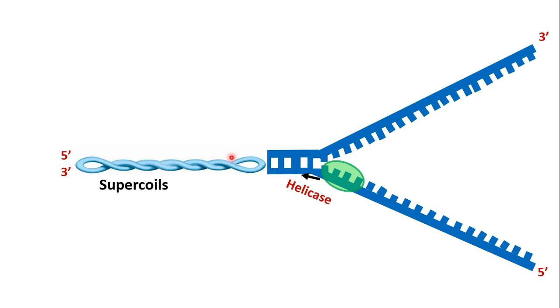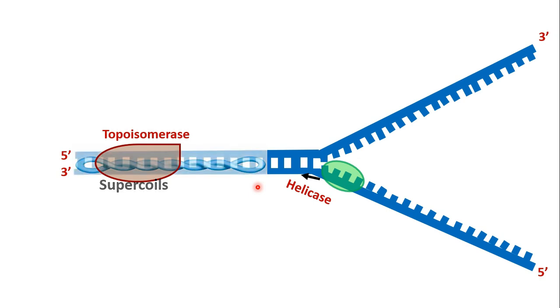This problem can be solved with the help of another enzyme known as topoisomerase. It breaks by cutting either one strand or both strands and reseals them, thereby releasing the pressure that results from this supercoiling.